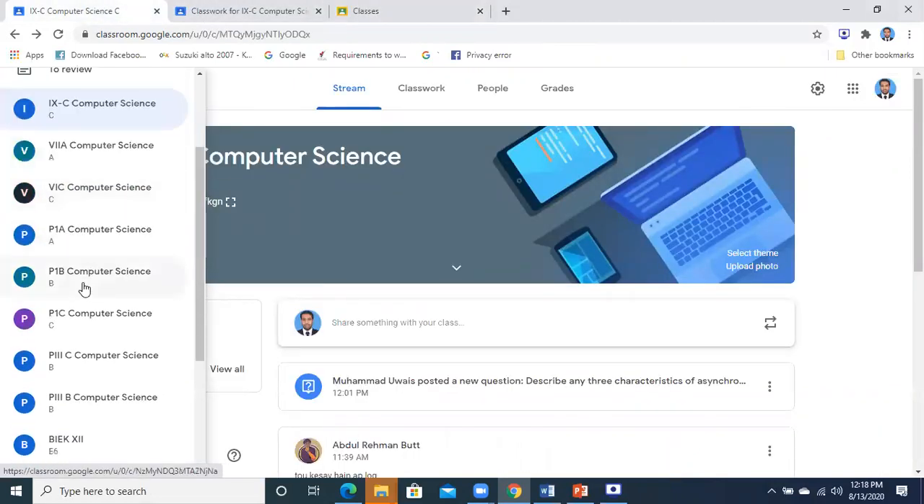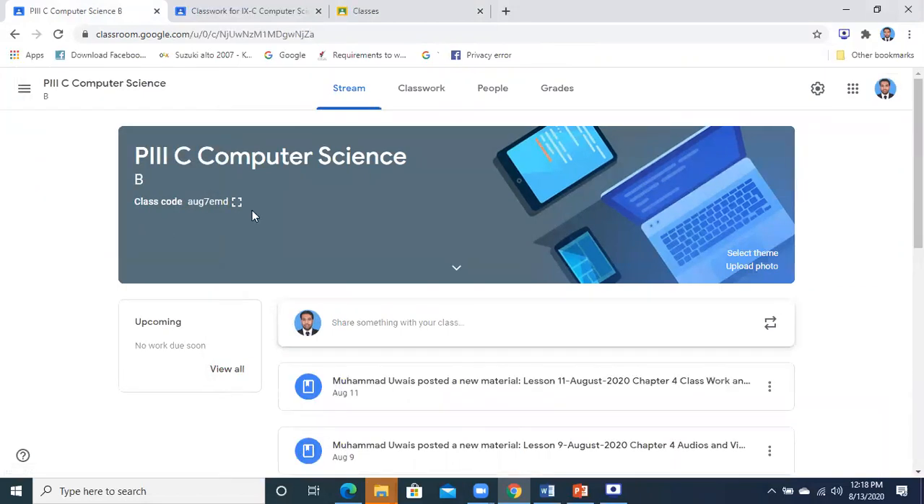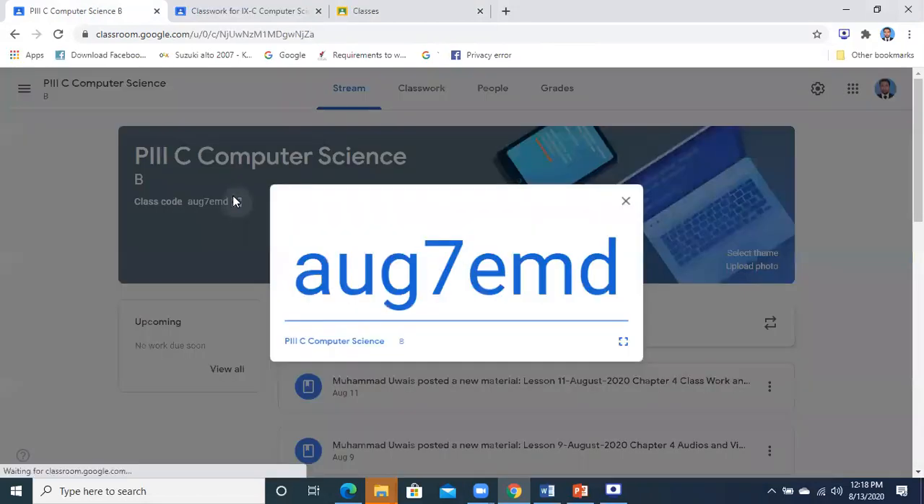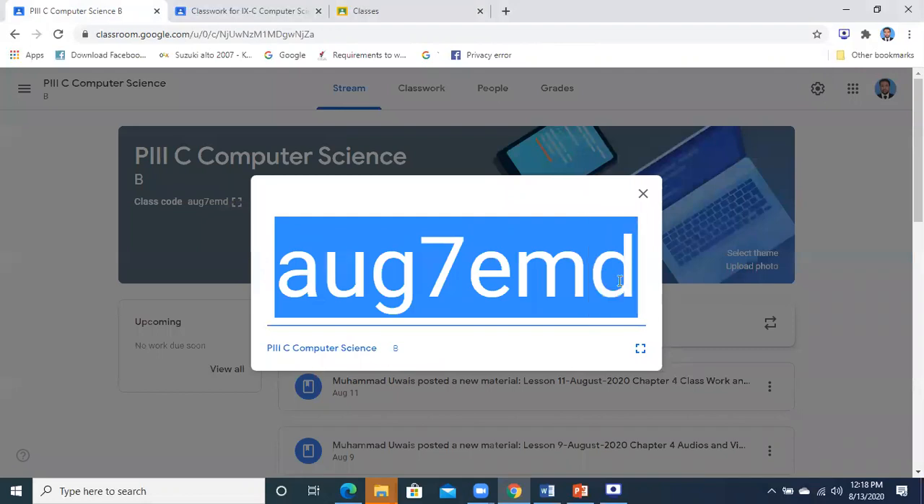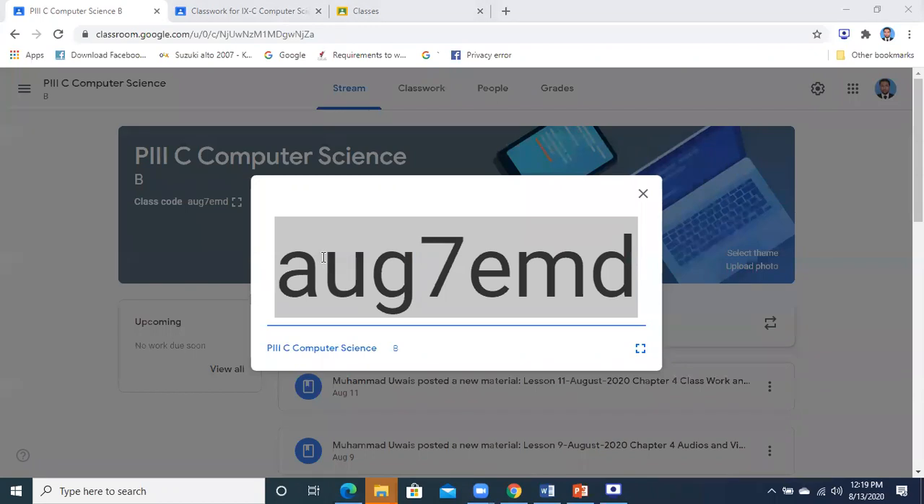Okay, fine. See now on the screen. Keep in mind that your Google Classroom code is case sensitive. Case sensitive means the small letters should be in small and the capital letters should be in capital. AUG 7EMD is the code for P3C. All the others are small, with a 7 in the middle, and no space. When you write the correct code, you will be able to join. Okay, Hassan? Yes, sir. Note it down quickly.